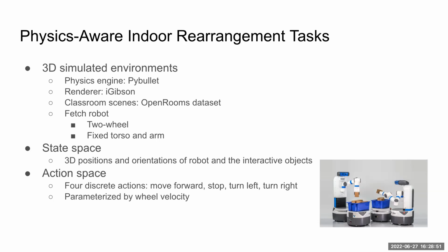We used the Fetch robot with two wheels, fixing the torso and the arm of the robot, so only locomotion is allowed. The state space is composed of 3D positions and orientations of the robot and the interactive objects. The action space we use here is a discrete action space, including 4 actions: moving forward, stop, turning left, and turning right, which are parameterized by the maximum wheel velocity of the robot. Next slide.